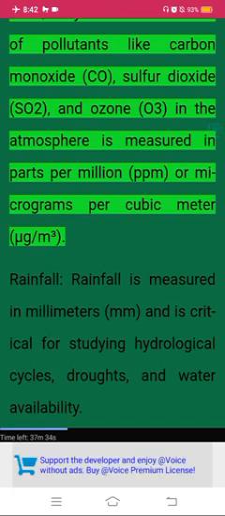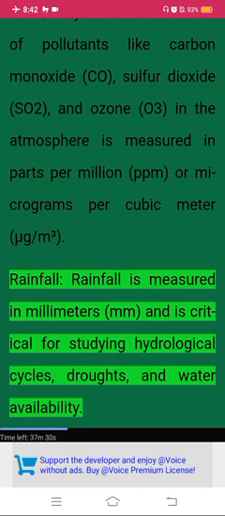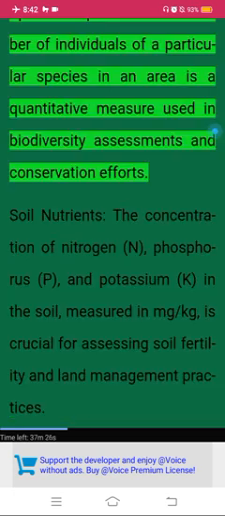Air quality. The concentration of pollutants like carbon monoxide (CO), sulfur dioxide (SO2), and ozone (O3) in the atmosphere is measured in parts per million (ppm) or micrograms per cubic meter. Rainfall. Rainfall is measured in millimeters and is critical for studying hydrological cycles, droughts, and water availability. Species population. The number of individuals of a particular species in an area is a quantitative measure used in biodiversity assessments and conservation efforts.